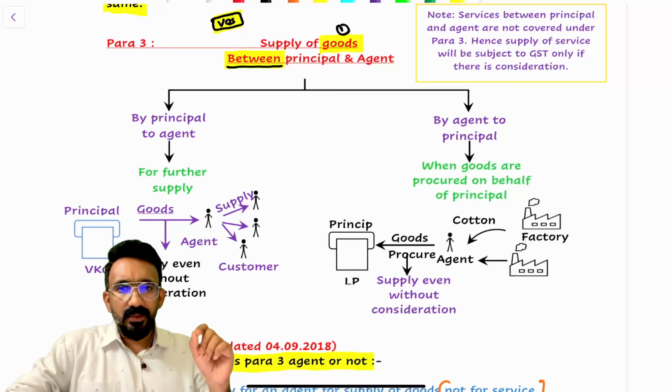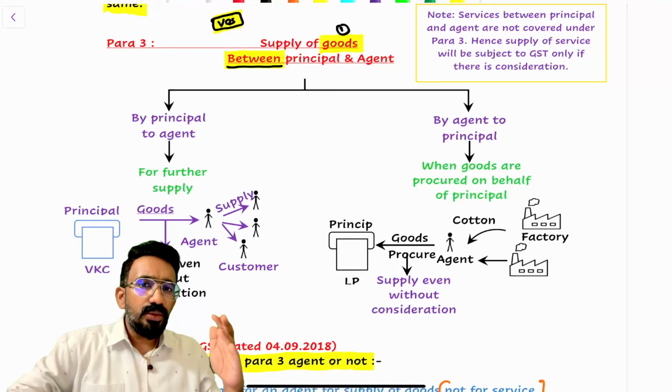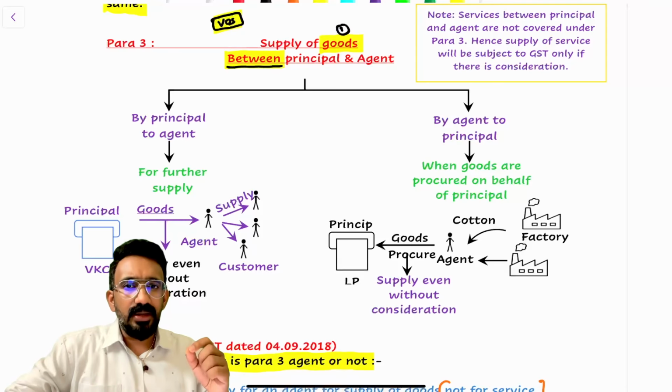If you look at para 3, you would understand it is talking about supply of goods between principal and agent not requiring consideration to be called a supply. 2 points are important for us to understand here. One, they've used the word goods only, which means para 3 is applicable only for supply of goods between principal and agent and not for supply of services.